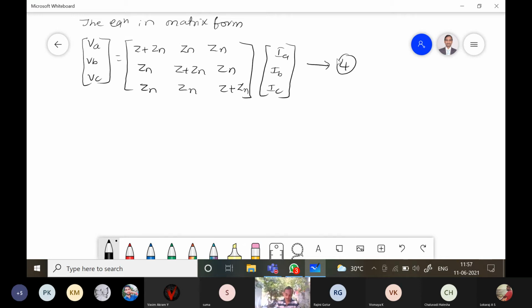Now express these voltages and currents in terms of sequence components.